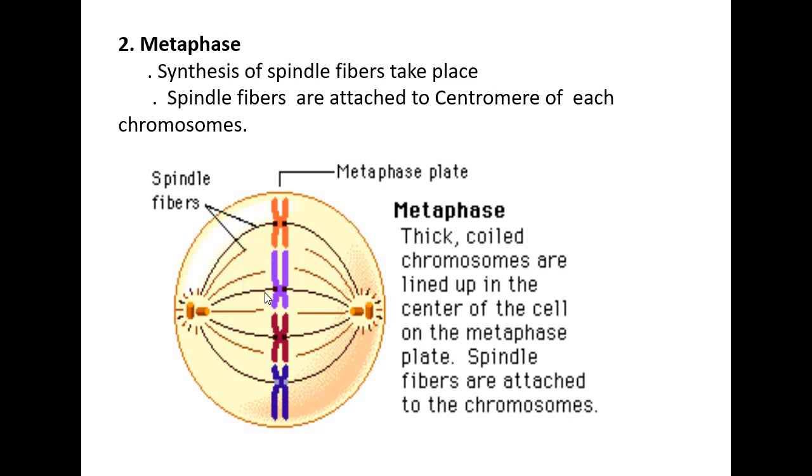The spindle fibers originate from the opposite poles, so they get attached to the centromere of each chromosome. So this will be the centromere.